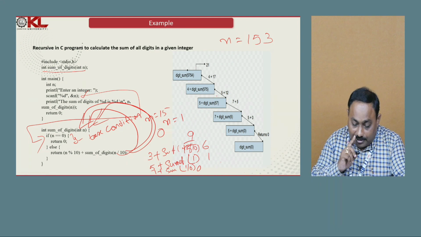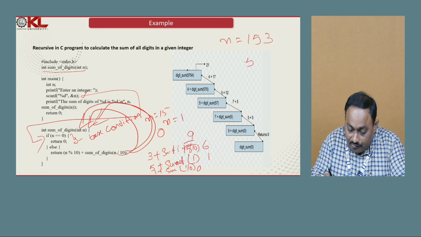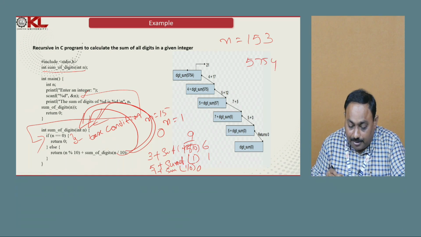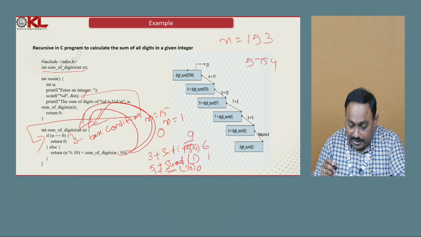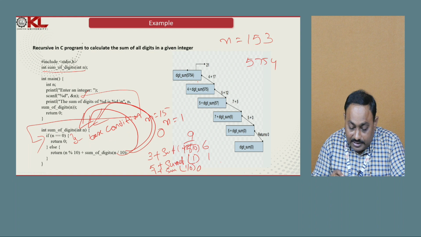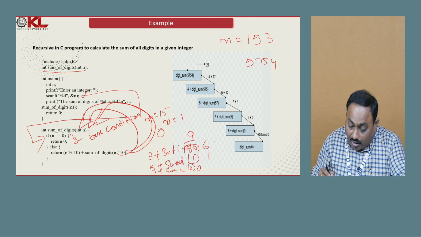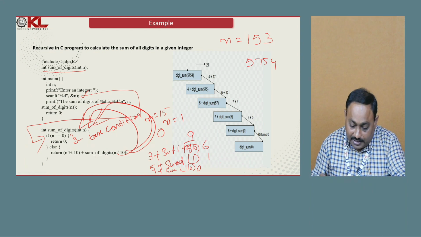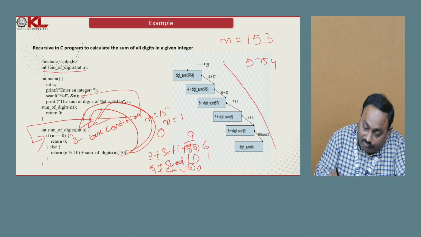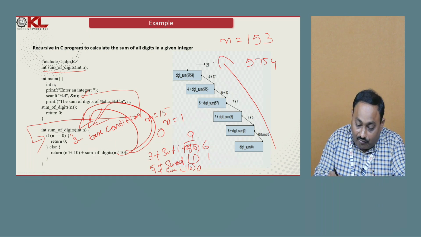Now for example, you see in this example we have taken 5754 as a number. First we call the sum of digits of 5754, then 4 will be taken. Like that it continues the recursive calls. Once all the recursive calls are completed, the backtracking is performed from bottom to top and we consolidate the final result.